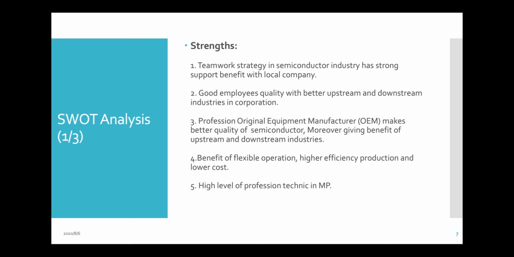And as you know, the upstream and downstream companies are in the same location, so they are very close to each other and give support. They don't need to spend a lot on cost, so it works very fast and can cut down production cost.